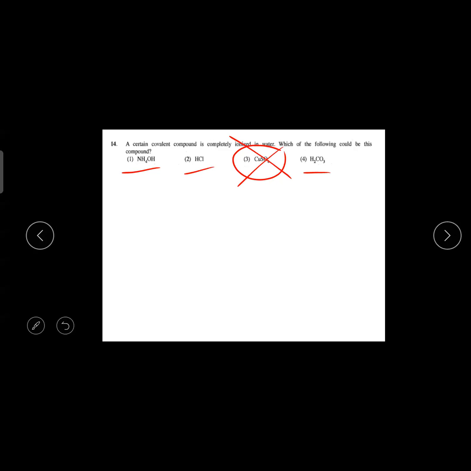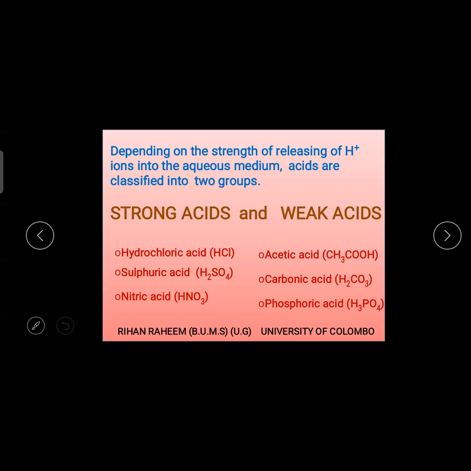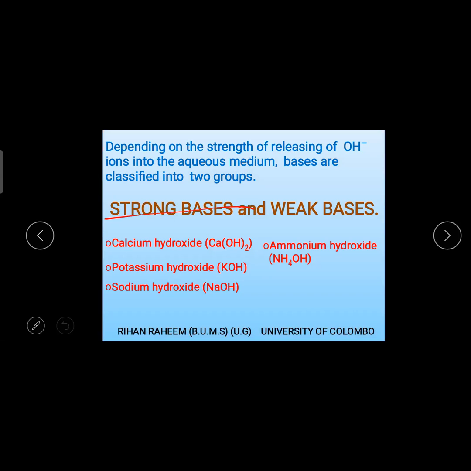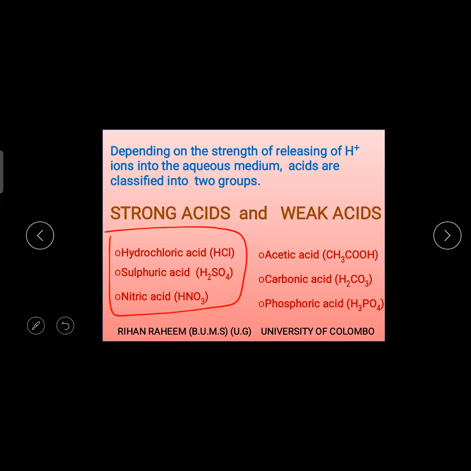Then the remaining answers are one base and two acids. So when you look at the strength of the acids, hydrochloric acid, sulfuric acid, all those are strong acids. Why do we say it is a strong acid? Because it is completely ionizing, releasing complete hydrogens and the negative ion. So complete ionization can happen by strong acids or strong bases. In short form, I have given all the strong acids, strong bases, weak bases. If you don't know, please write it down.